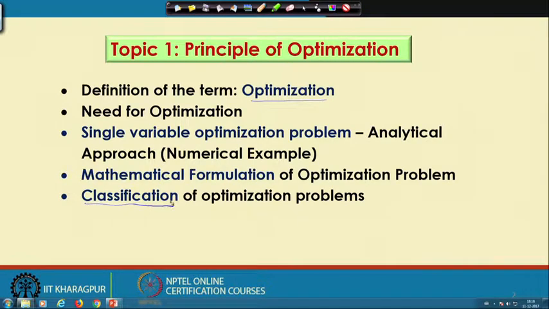Now, if you see the literature, a huge literature is available on this optimization problem. These optimization problems have been classified in a number of ways. For example, depending on the nature of the objective function and the functional constraint, we can classify the optimization problem as the linear optimization problem and nonlinear optimization problem.